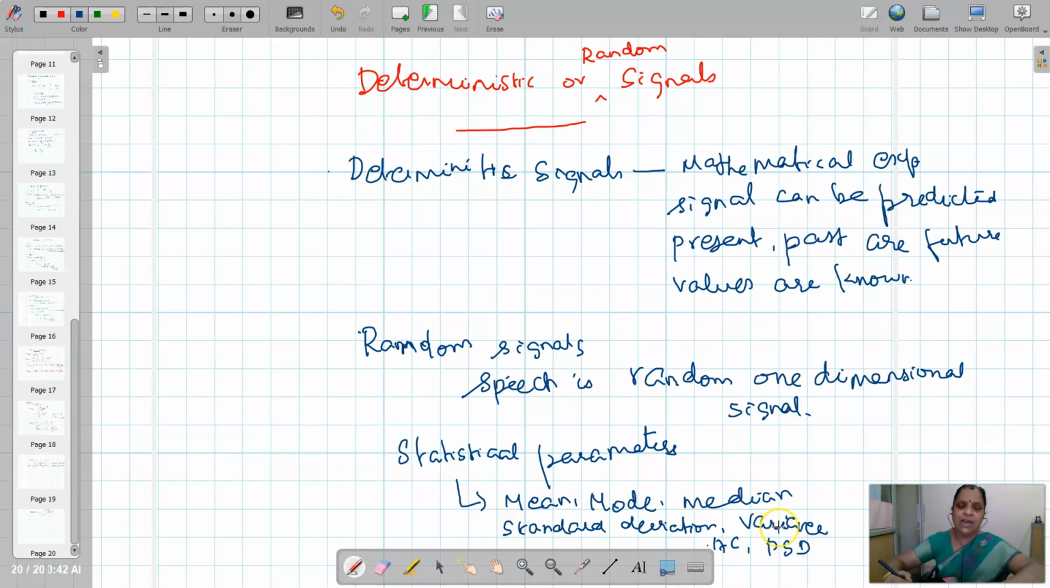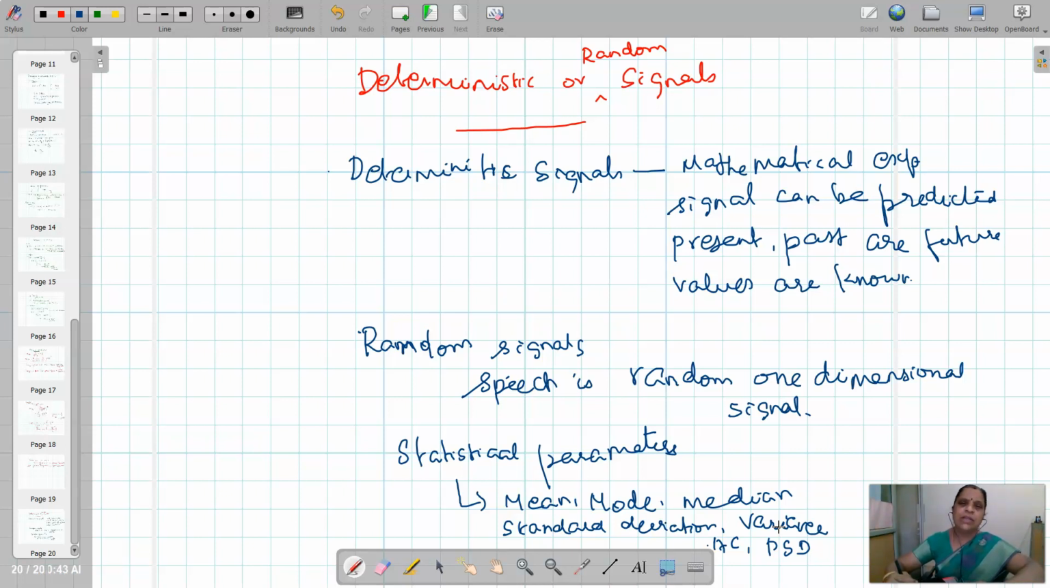So they may not have well-defined mathematical expressions, and then they cannot be predicted at any instant of time. The present, past and future values are not known. Right? They will keep changing. The statistical parameters, namely mean, mode, median, standard deviation, variance, autocorrelation and cross-spectral density, will be used for describing or mathematically analyzing these random signals.